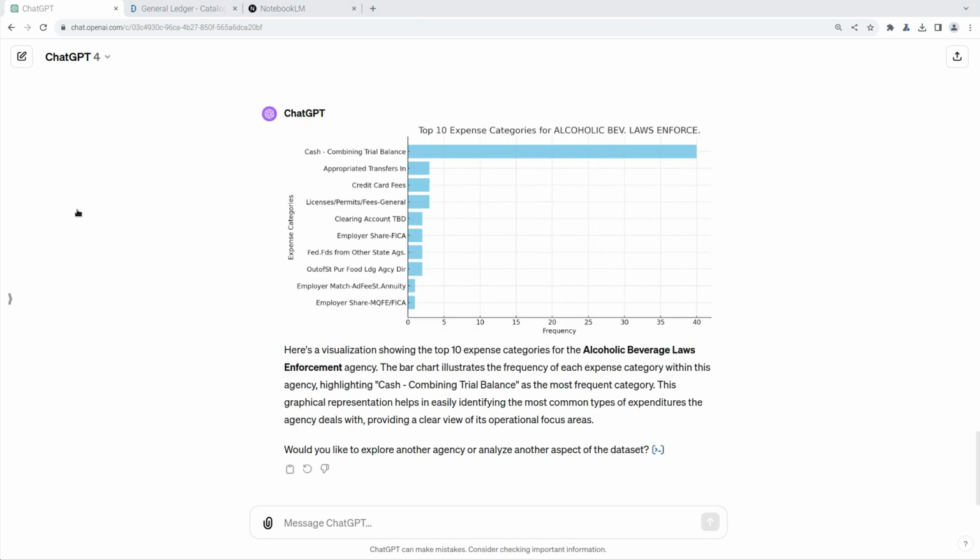All right, well, we got something out of it, and this is pretty cool. This is only showing us the Alcoholic Beverage Laws Enforcement Agency, and it's showing us the top expense categories by frequency. Now, cash combining trial balance does not sound like an expense. Neither does appropriated transfers in. But credit card fees does. License permits fees general does. So, not exactly helpful for some of these, but still not a bad start.